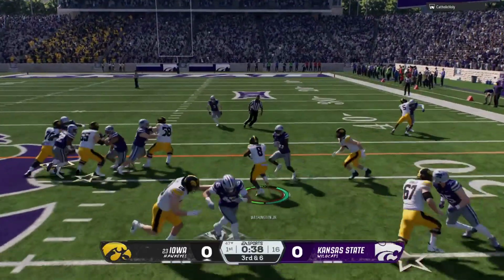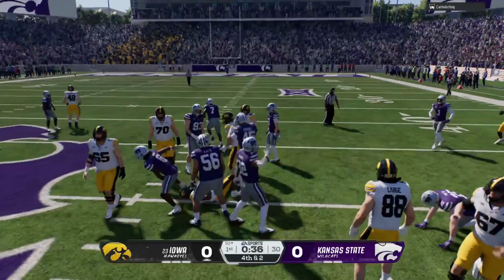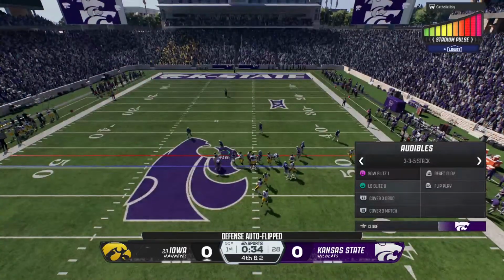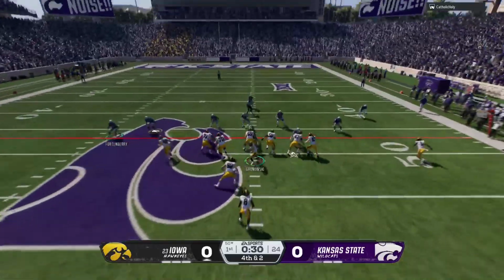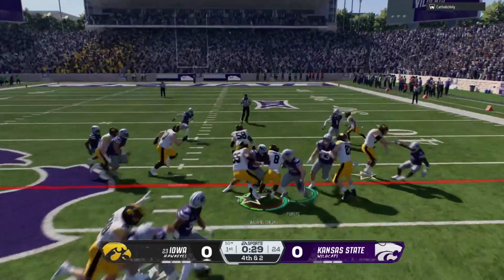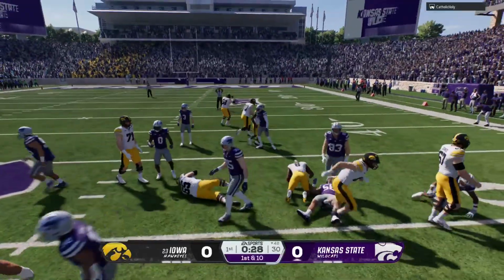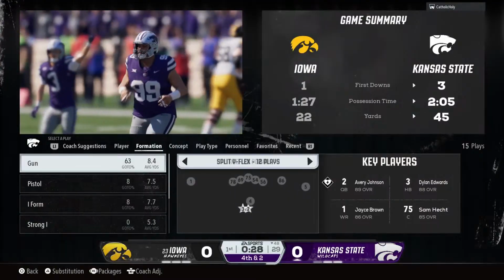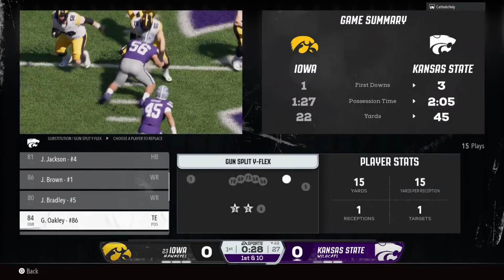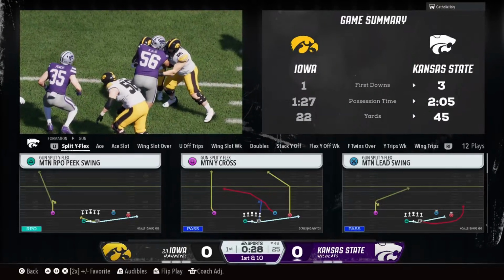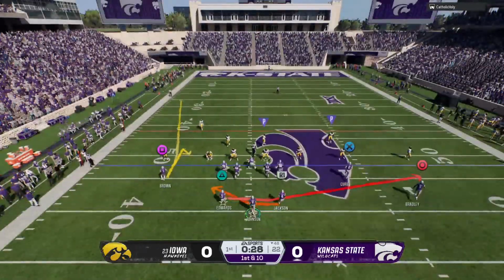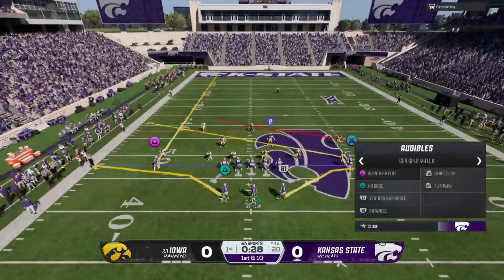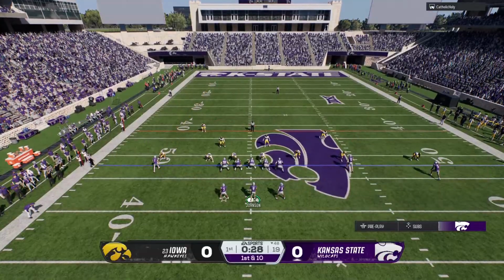They'll give it to the back. He couldn't get close to the marker. Got 3 yards, but it'll be 4th and 3. So the offense will go for it around midfield. Will not get there. A 4th down stop. I like it. This defense plays aggressive on 4th and short, and they are rewarded. Figured they would run the football. They did. Nice job getting some penetration and stopping that 4th down play.